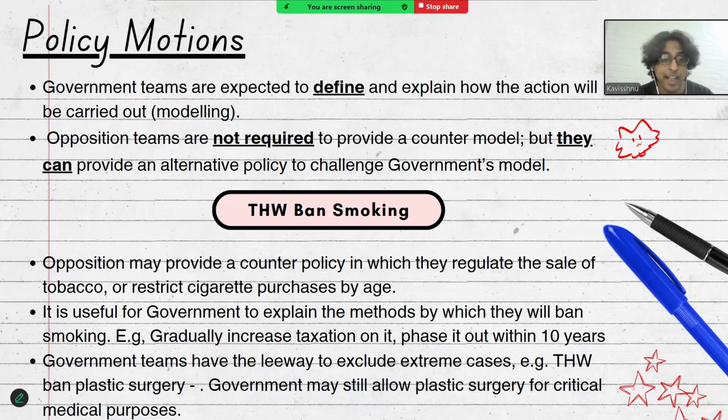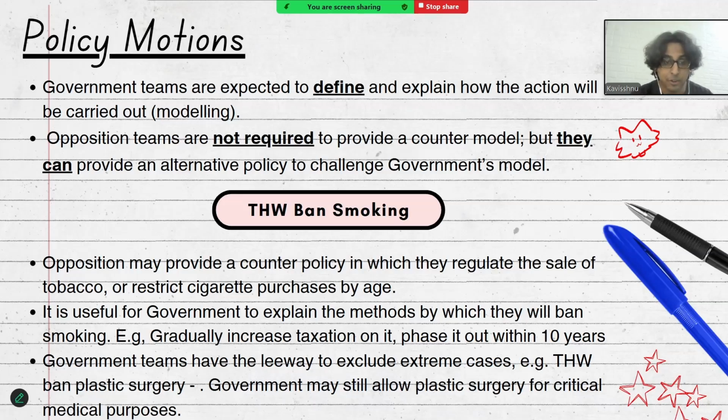It is useful and expected for the government team to explain the methods by which they are going to ban smoking. For example, they could gradually increase the taxation on cigarettes, or they could phase out the ability for people to purchase cigarettes within a certain period of time. Opposition may argue for a counter policy in which they don't outright ban smoking, but rather regulate the sale of tobacco or restrict the ability for people below a certain age to purchase cigarettes.